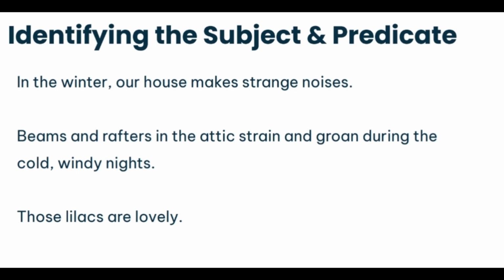So let's take a look at number 1. In the winter, our house makes strange noises. So what this sentence is talking about here is our house. That is the subject of the sentence. My verb, my predicate, is makes. That's my action. And I don't have a helping verb here. This is just an action verb. So I'm going to label that with MV for main verb. And then I have one prepositional phrase in this sentence, and that is in the winter. So I'm going to underline the preposition and circle the object of the preposition.